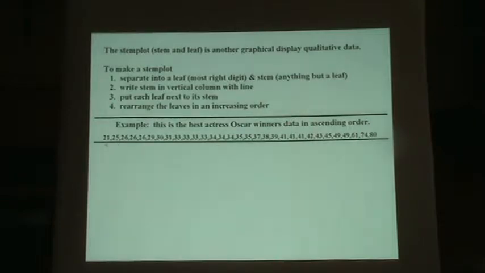Okay, I have some data here, and this is Best Actresses Oscar winners data in ascending order. So this is the ages of the best actresses who have won Oscars for a period of 32 years. But it's 32 years, and it's the best actress Oscar winners, and these are their ages. So you can see they are put in ascending order from the lowest to the highest.